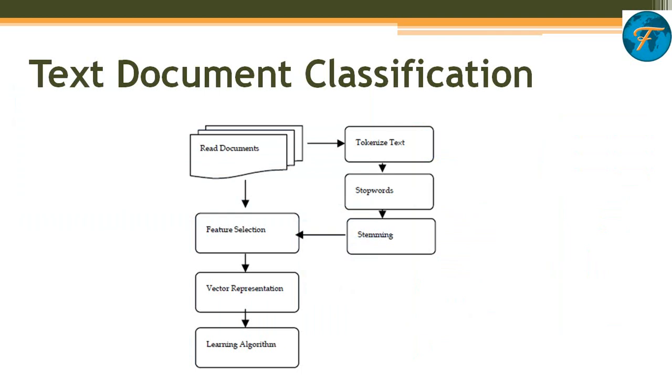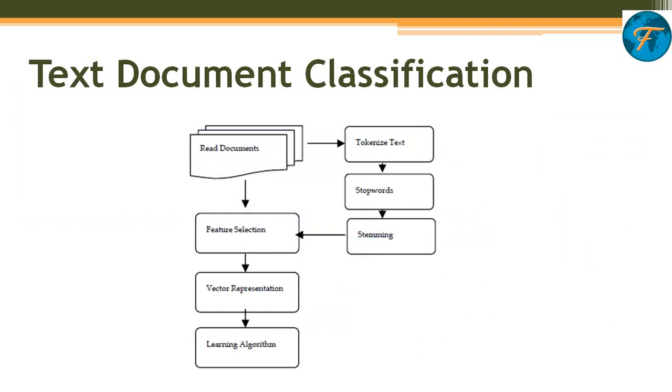Okay, so what we try to do, as the flow chart of the workflow says, is read the document. Every time we read the document, we select the features. When we select the features, first we have to tokenize the text. We divide the text so that it can no longer be divided into any other form. Then we try to find the stop words. Stop words could be something like and, or, the, not, but, yet, all those are stop words.